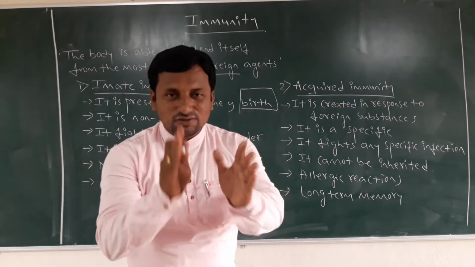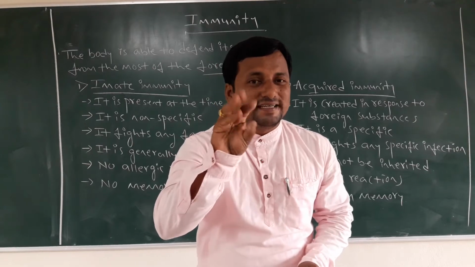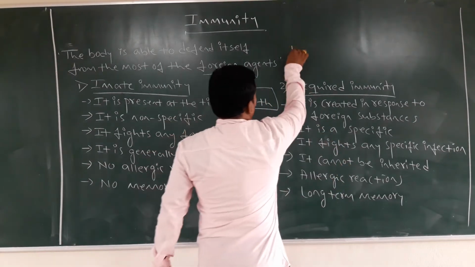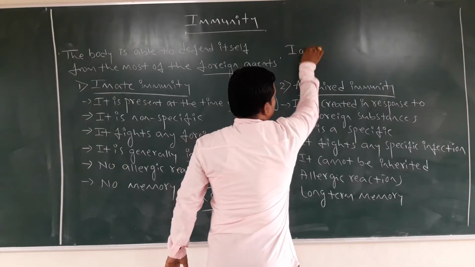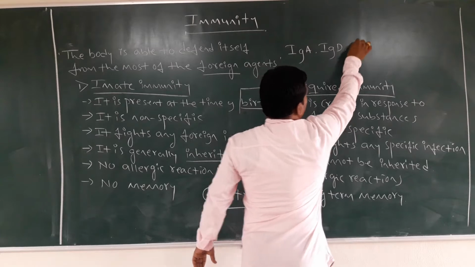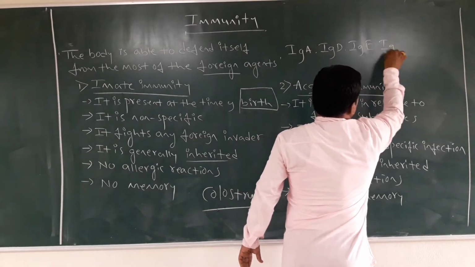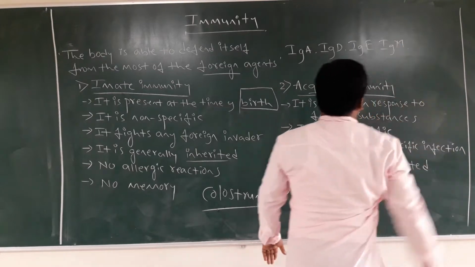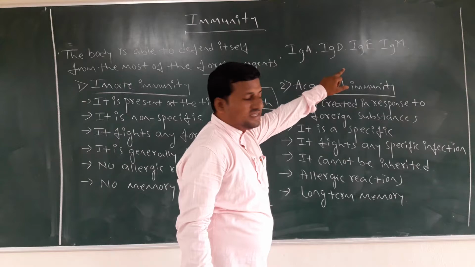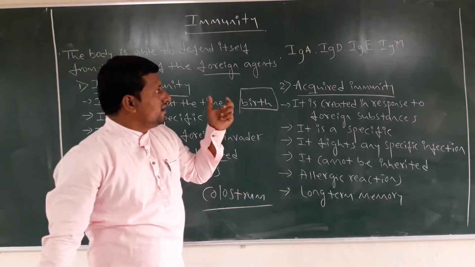antibodies. Dear students, in our body there are 5 types of antibodies secreted. Those are the first one IgA, next IgD, next IgE, IgM.